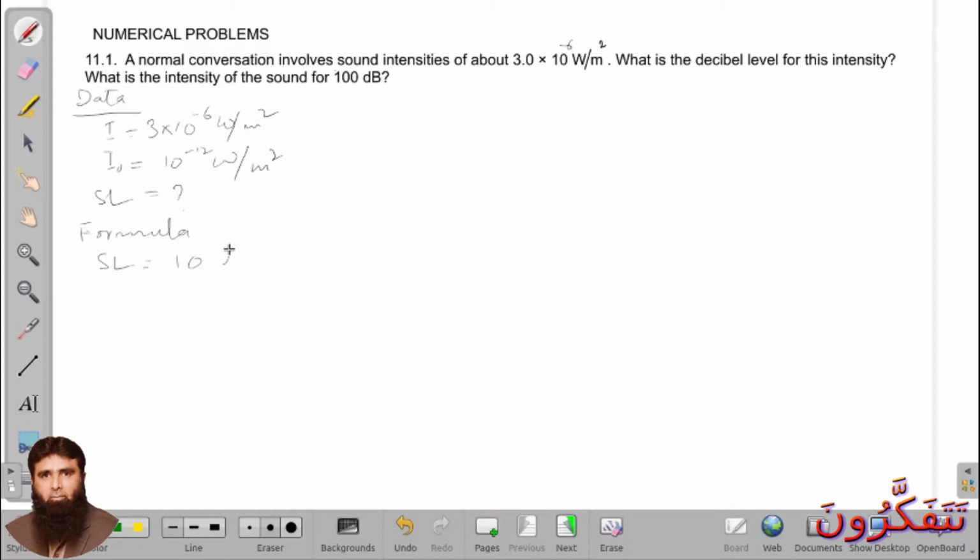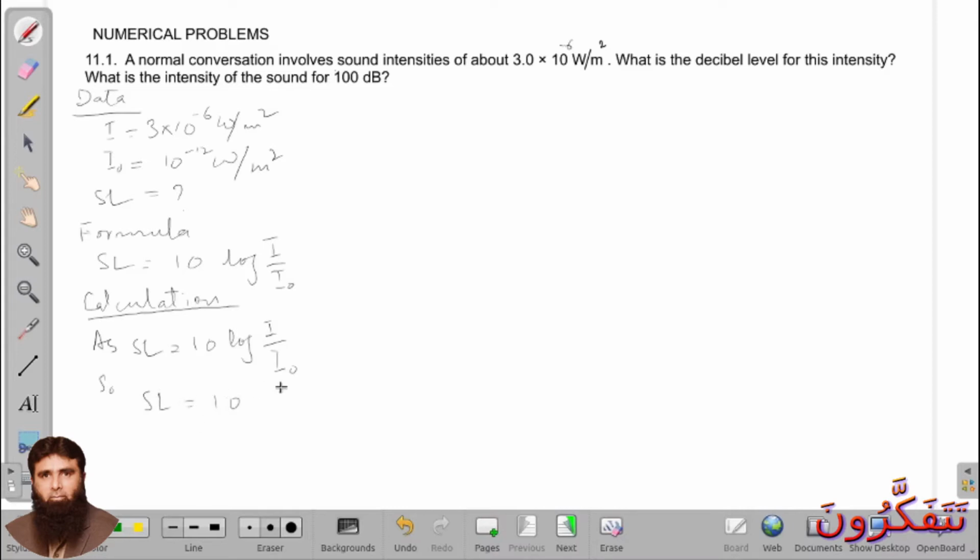As SL is equal to 10 log of I over I naught, so SL is equal to 10 into log of, what is the value of I? 3 into 10 raised power minus 6, and value of I naught is 10 raised power minus 12.